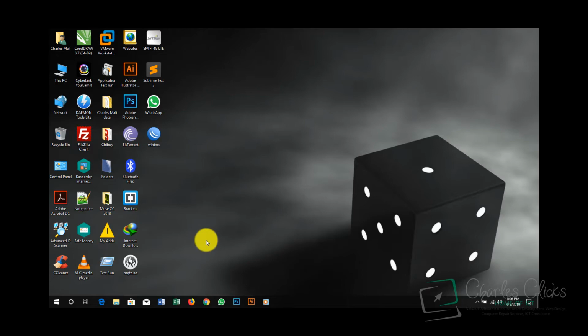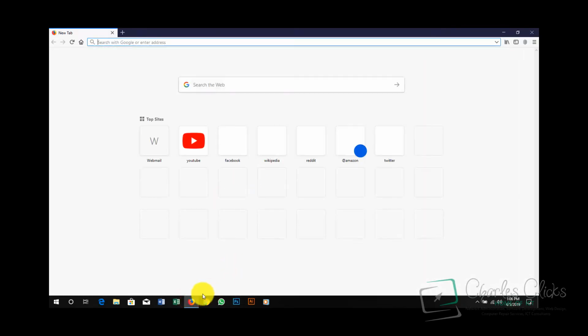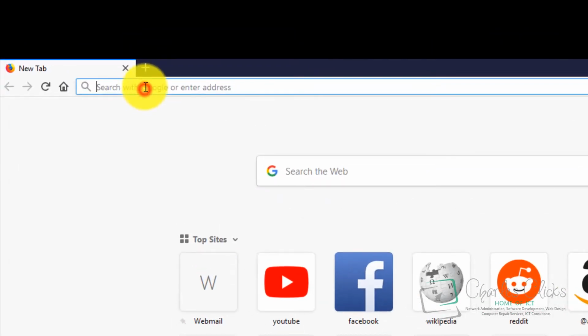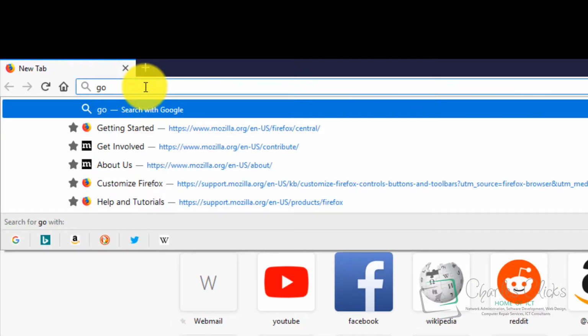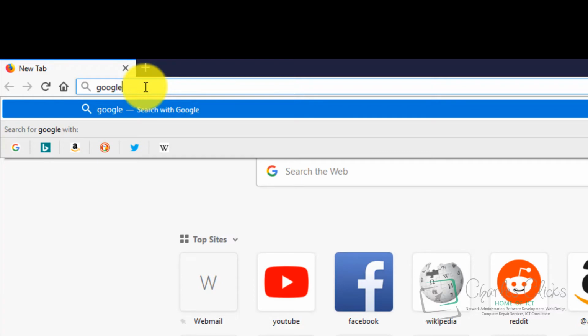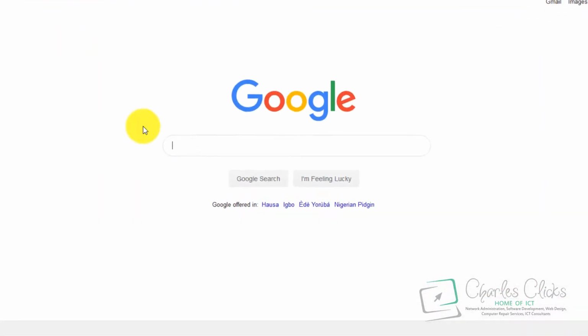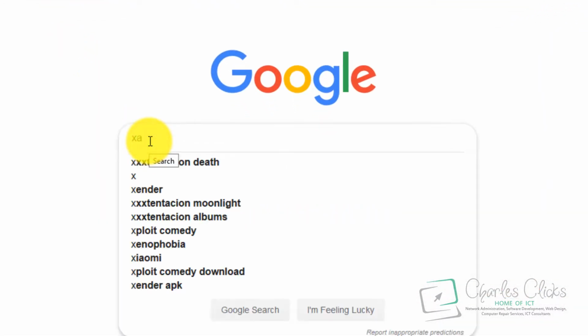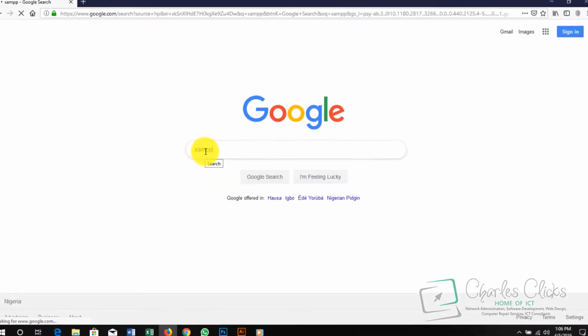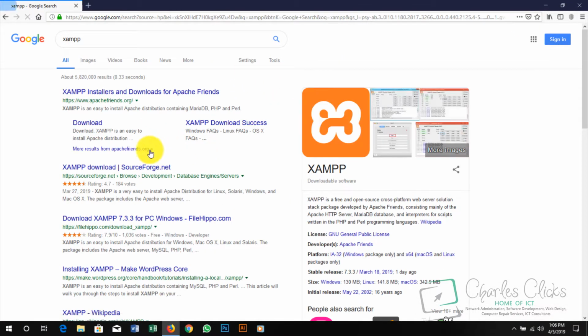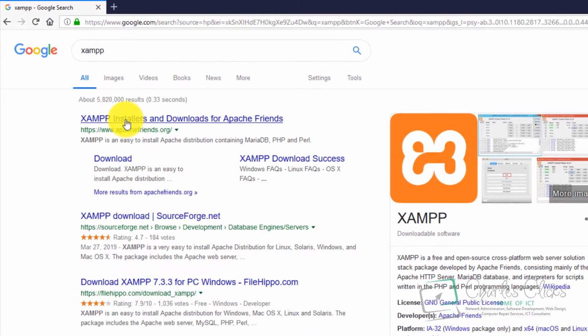First thing we have to do, or first step, is to click on our Mozilla Firefox or any browser of your choice. Then we have to go to google.com and then type XAMPP, because we're going to install XAMPP on our local machine or local PC. So I'll click the first option.